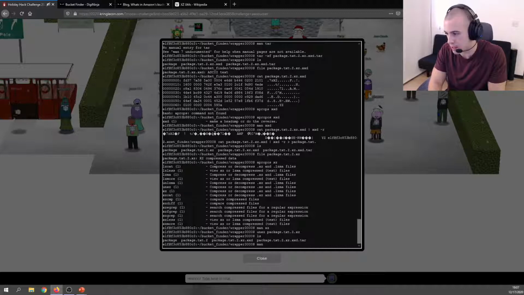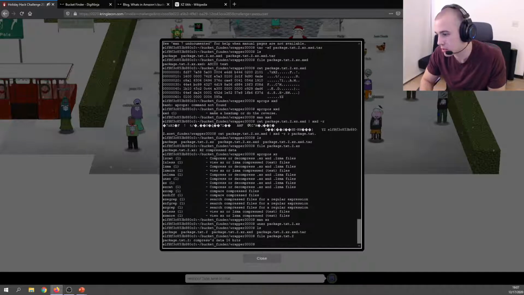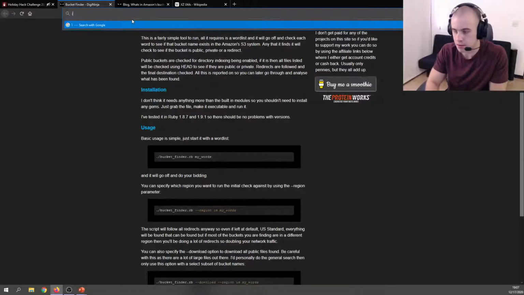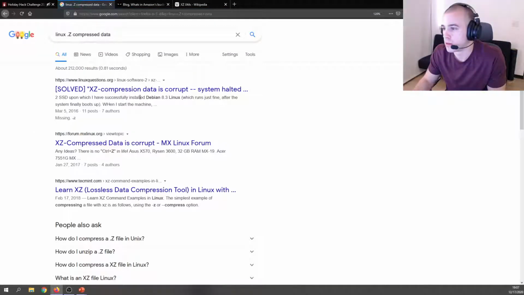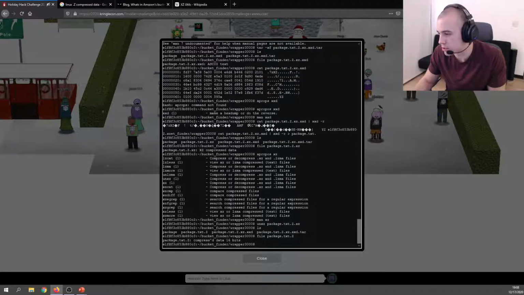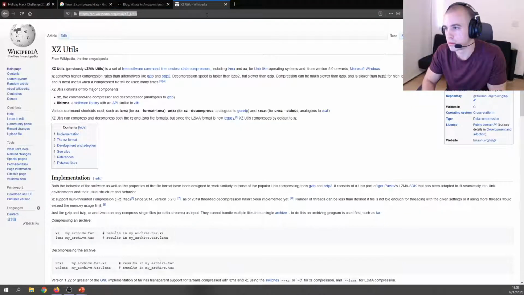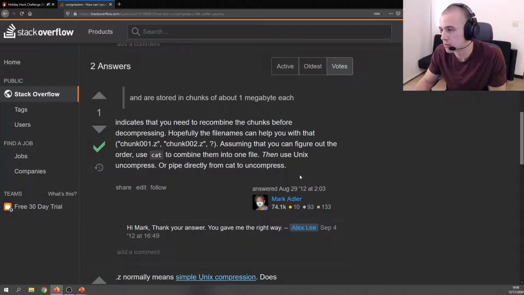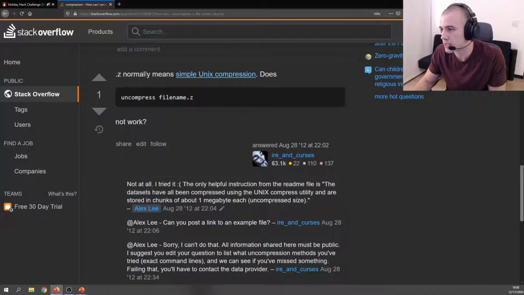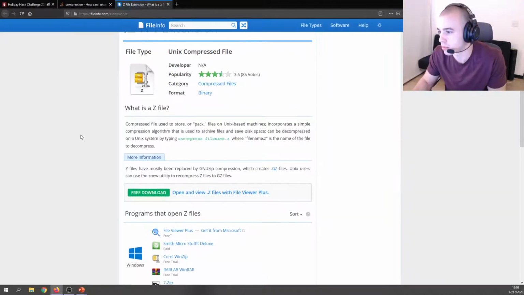Let's do a file on package.txt.z. It says compressed data, 16 bits. Let's do a search on what this is. .z normally means simple Unix compression.